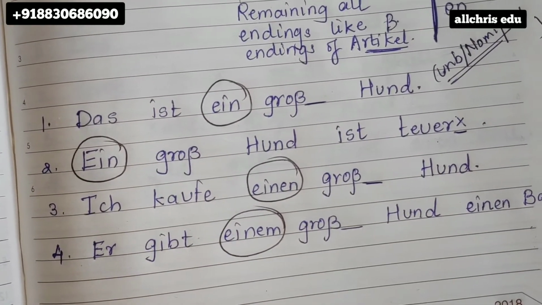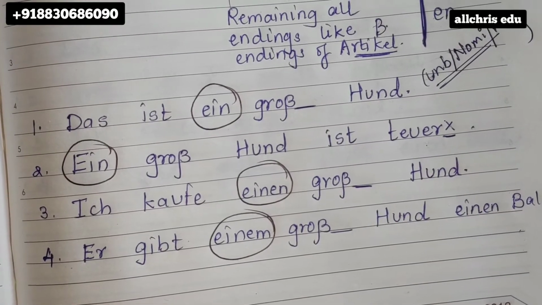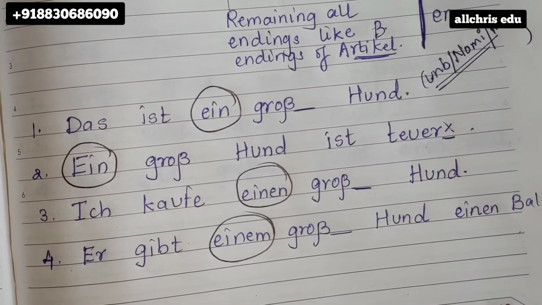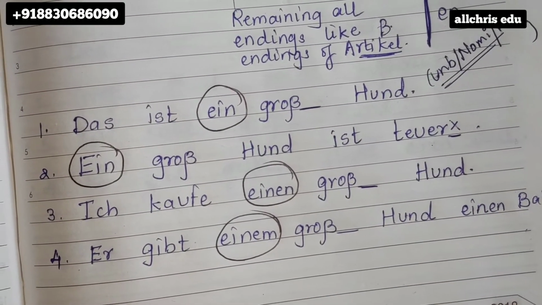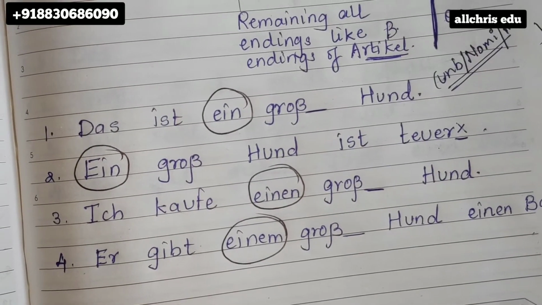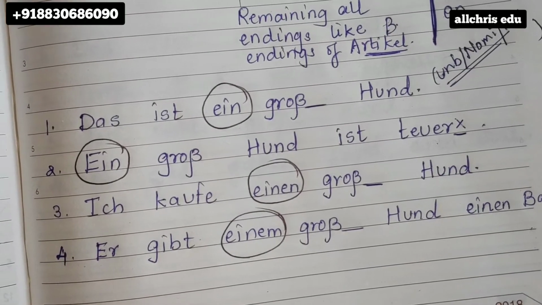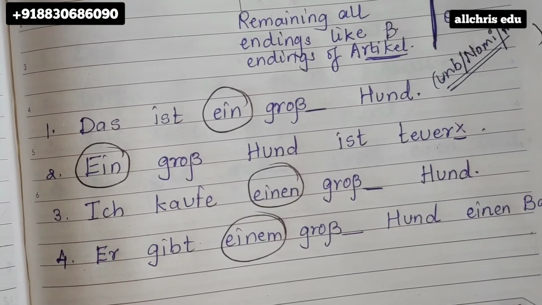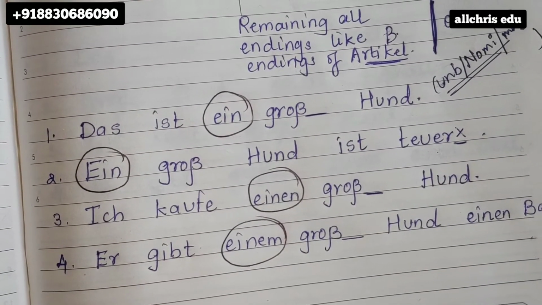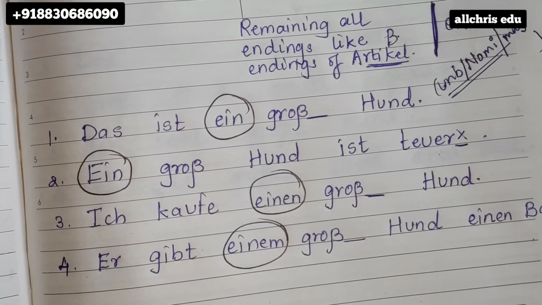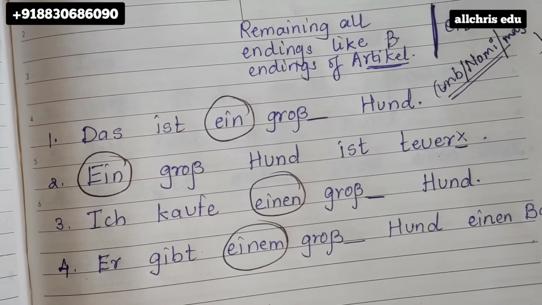Third one, ich kaufe einen groß dash Hund. So here what is Hund? So hide the words einen and groß. Ich kaufe Hund. Hund is accusative because we are doing an action on Hund. So from the accusative column, because it is an unbestimmt article chart and it is male, what ending will you write for the adjective?